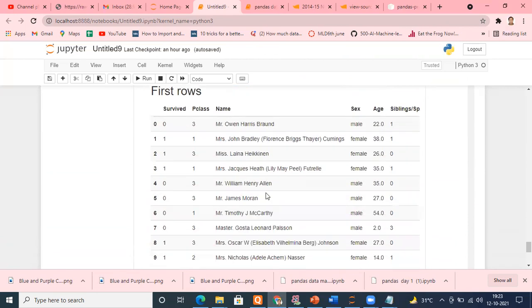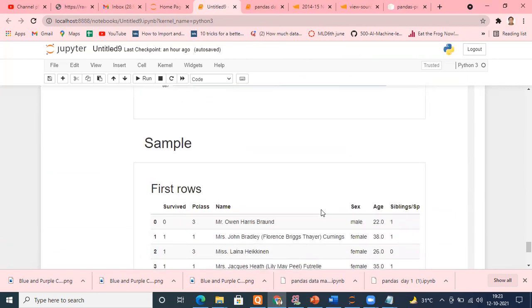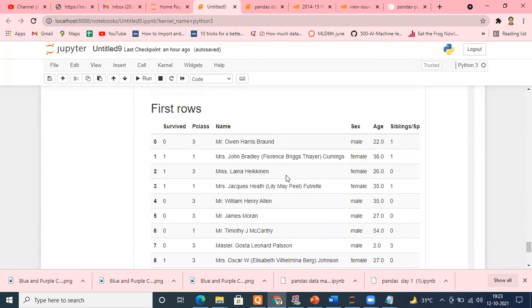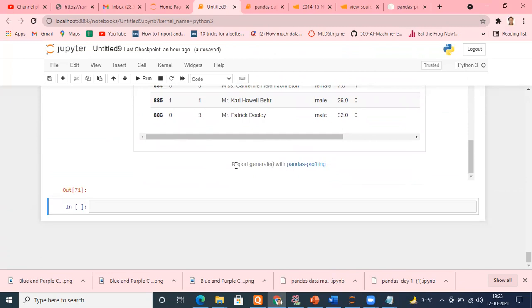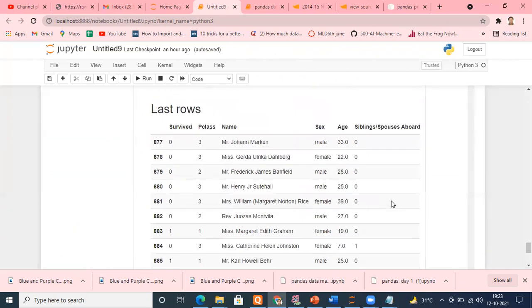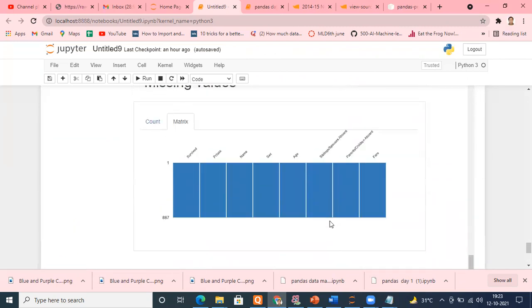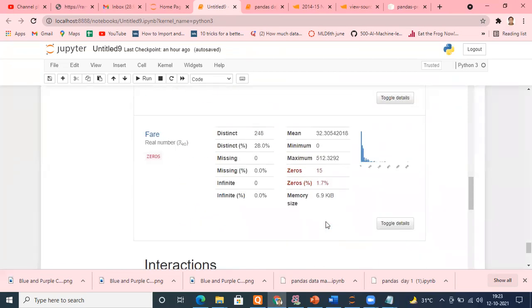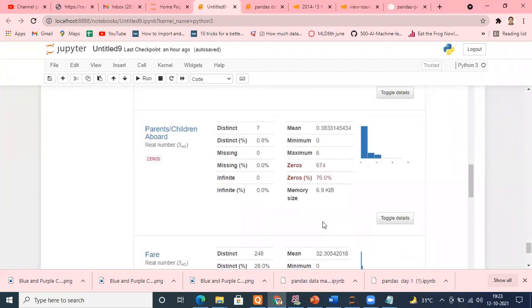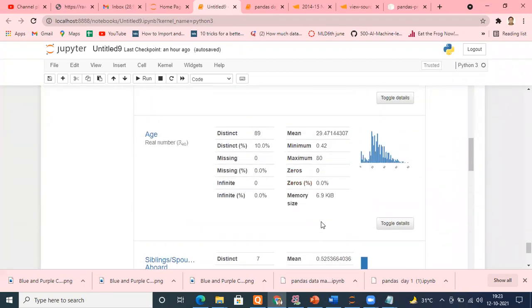this is the sample data, first 5 rows or first 10 rows it is showing. Can you see that? First 10 rows. It is showing bottom 10 rows. And showing report generated with Pandas profiling. How quickly I can analyze my data within fraction of seconds, right? I don't think it even took 1 minute. Correct me if I'm wrong. It didn't even take 1 minute to analyze this data set.